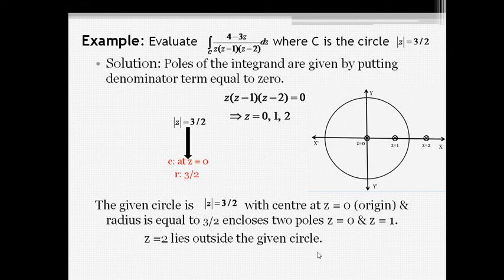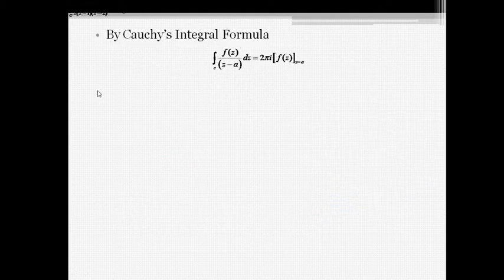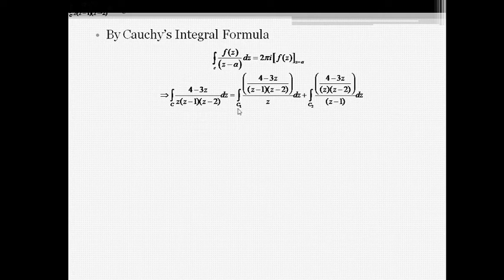Next we have to find this integral value only for those poles which lie inside the circle, that means z equal to 0 and z equal to 1. By applying Cauchy's integral formula, because the poles are simple poles, this integration is divided into two parts, C1 and C2, the integrals over C1 and C2 for the pole z equal to 0 and the pole z equal to 1.